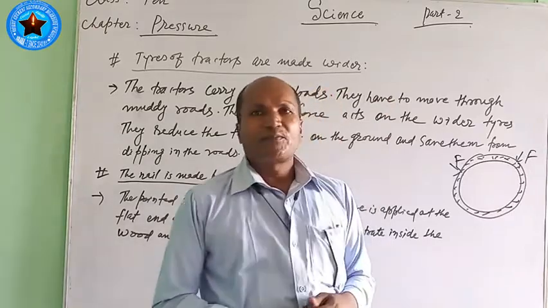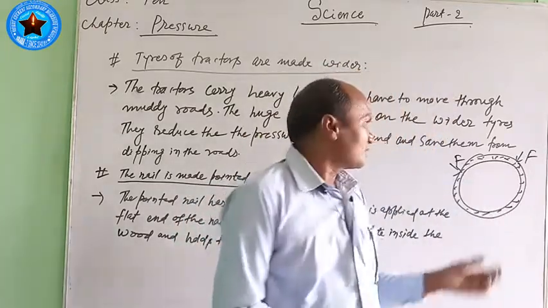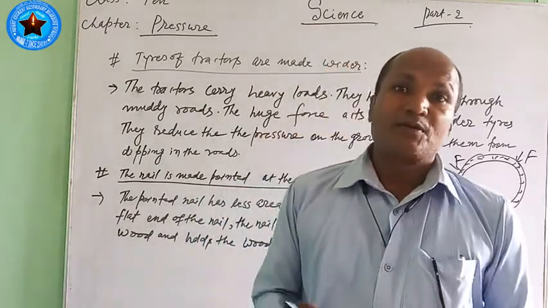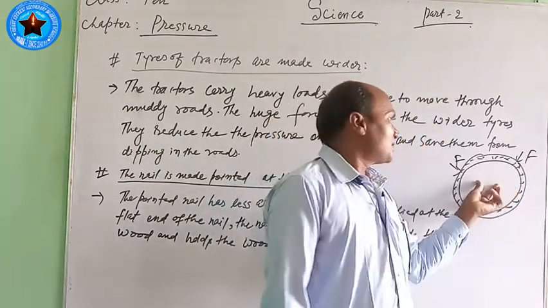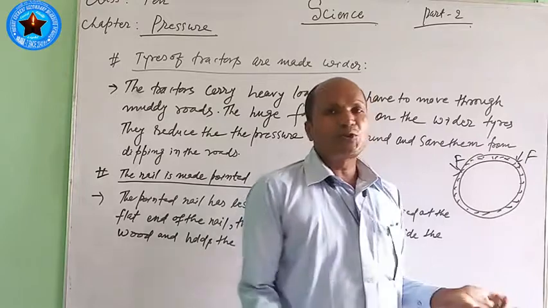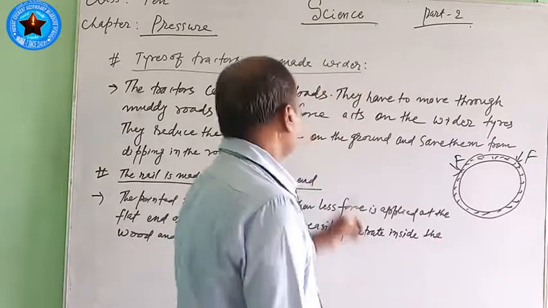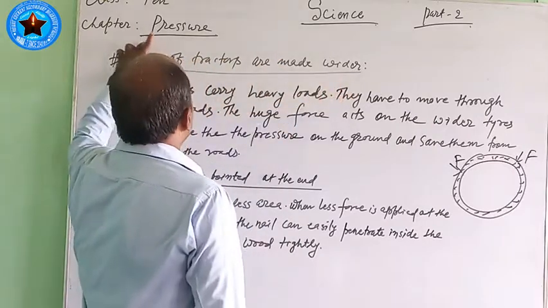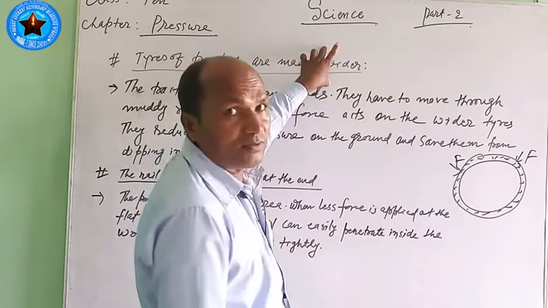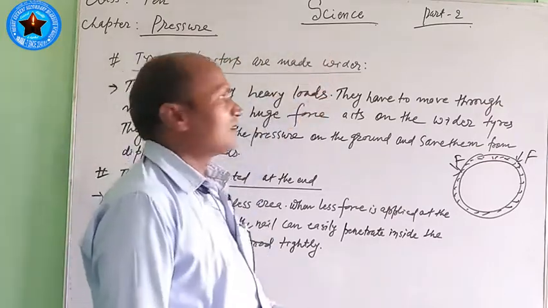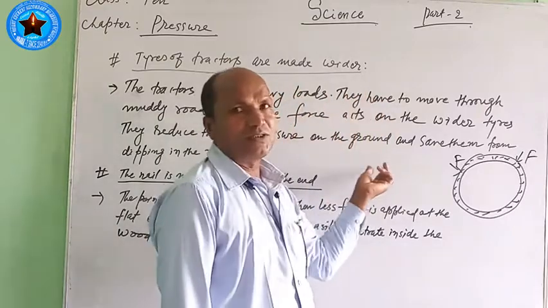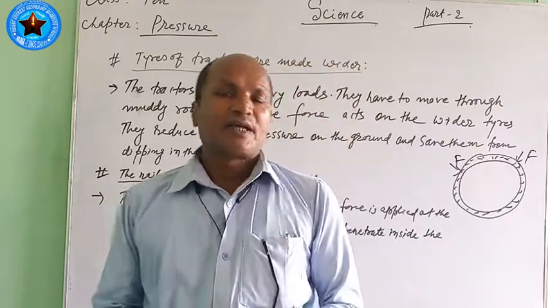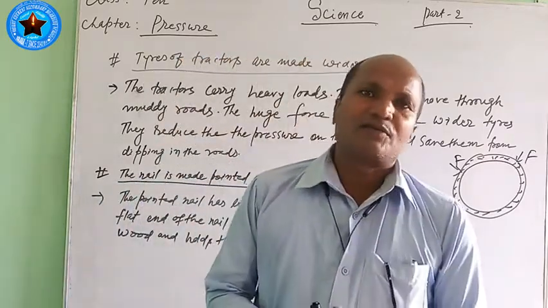But we also know that nowadays tractors move from place to place. Tractors are also used for plowing the fields, even in water, in mud, in sand, etc. How is it possible? Only because of this wider tire. Why are the tires of tractors made wider? Here is also a question. To answer such a question, you can write this way: this wider tire reduces the pressure of the tractor. That is why the tires of tractors are made wider.